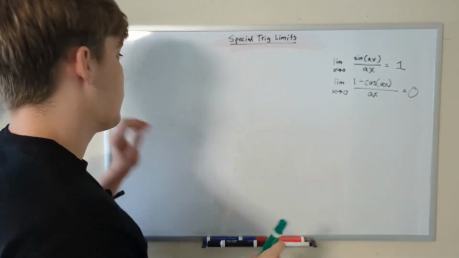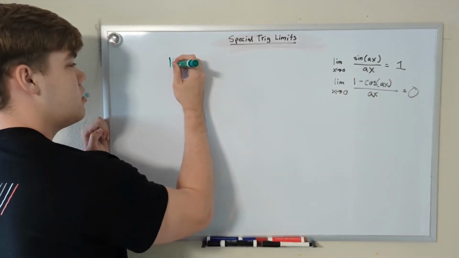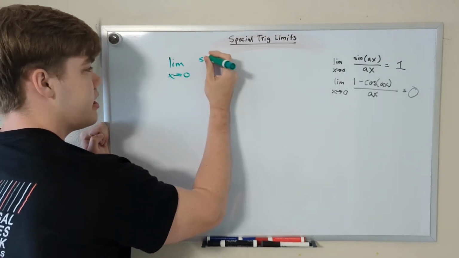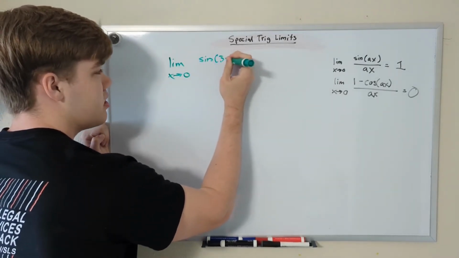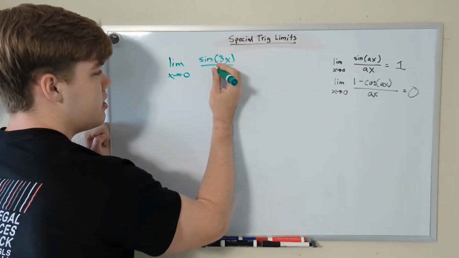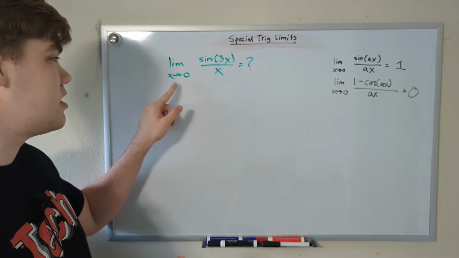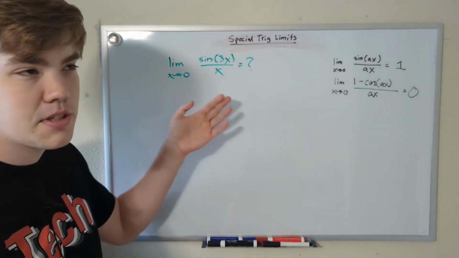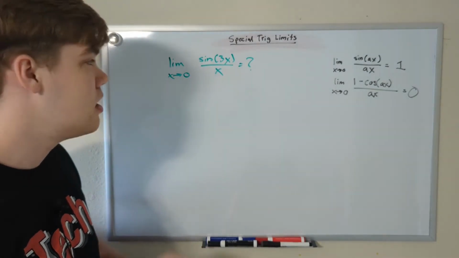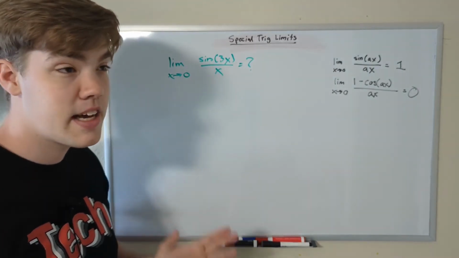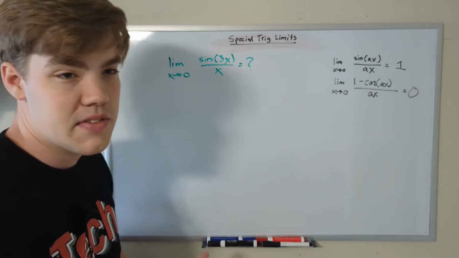Why not? The example we're going to start with is the limit as x approaches 0 of sine of 3x divided by x. What is this limit? First, I want you to notice that x is approaching 0, which means we cannot just substitute in x to solve this problem. If we were to just substitute in 0, we would get 0 on the bottom, and we cannot divide by 0. So we're going to have to use a different strategy.